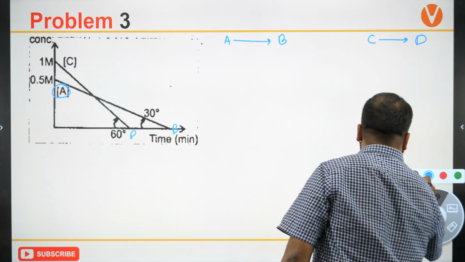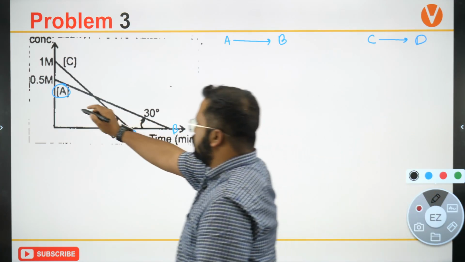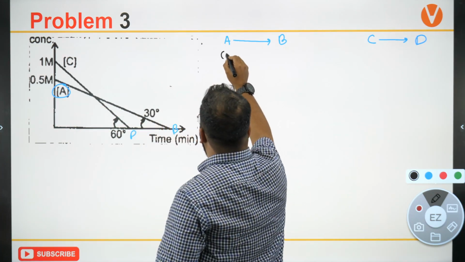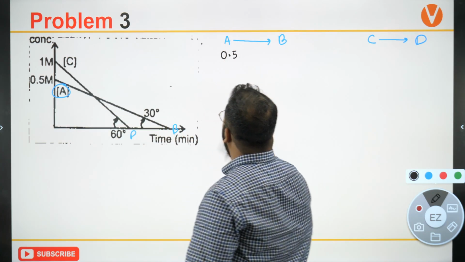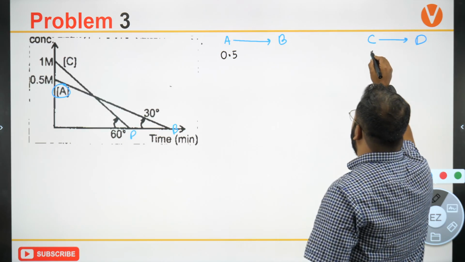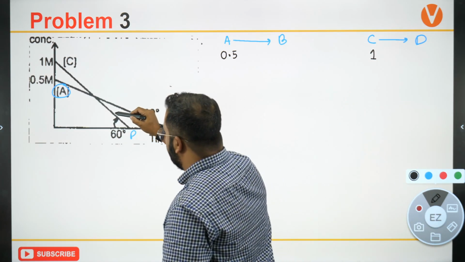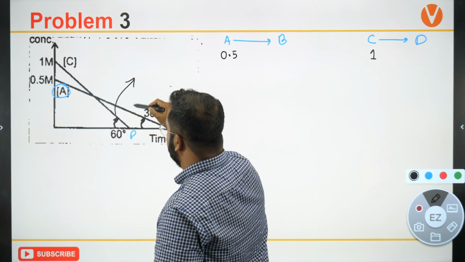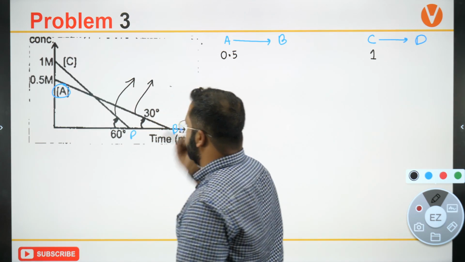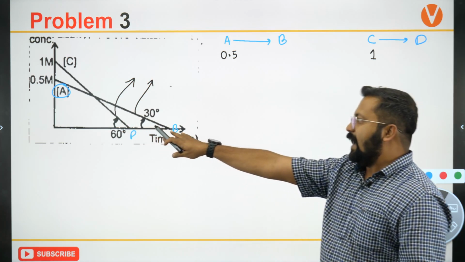Now, what is the initial concentration of A? Initial concentration of A is 0.5. Initial concentration of C is 1. What is the slope of this line? And what is the slope of this line? This is tan 60 degrees.